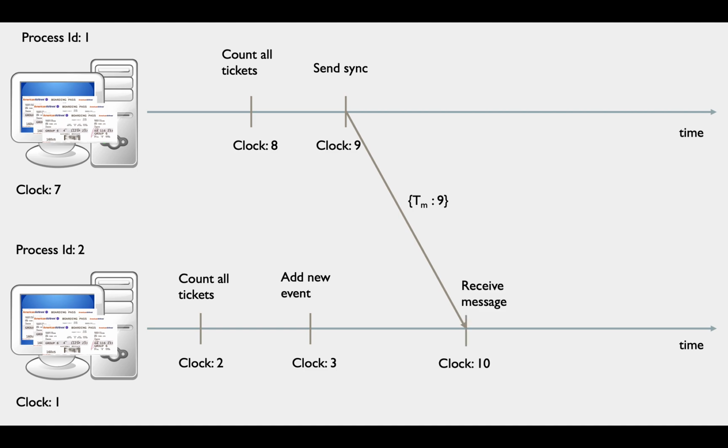But the question is, what if process 2 did not choose the maximum value? What would that do? To see, let's imagine that process 2 changed its clock value to 4 instead of 10. This clock value is okay for the ordering of events within process 2, right? Because the add new event has clock value of 3, and receive message has a clock value of 4, so it preserves the clock condition.